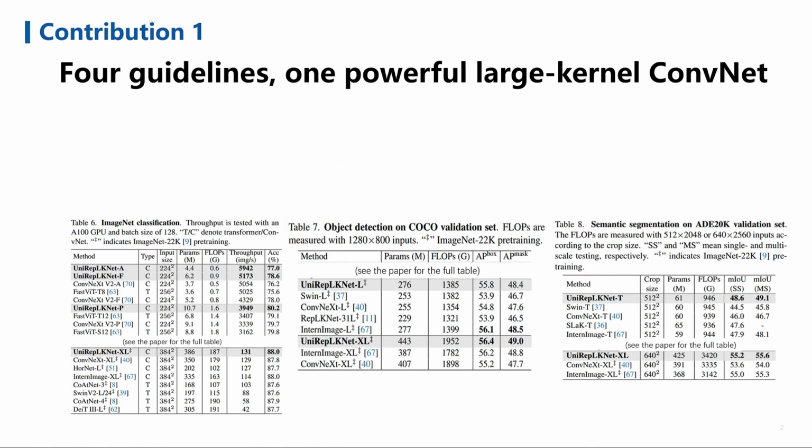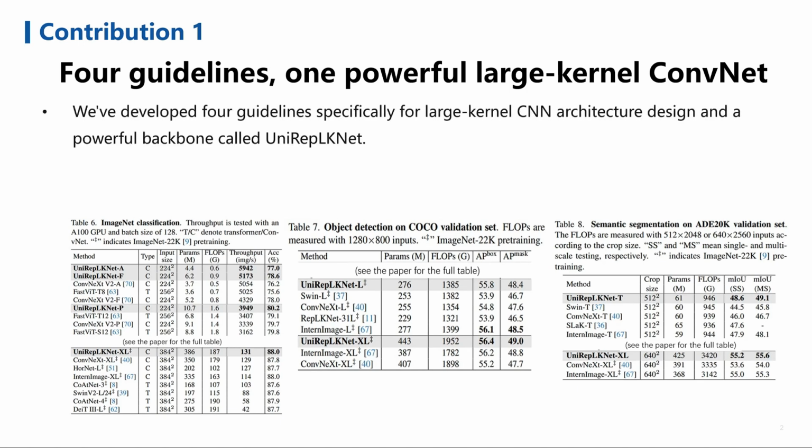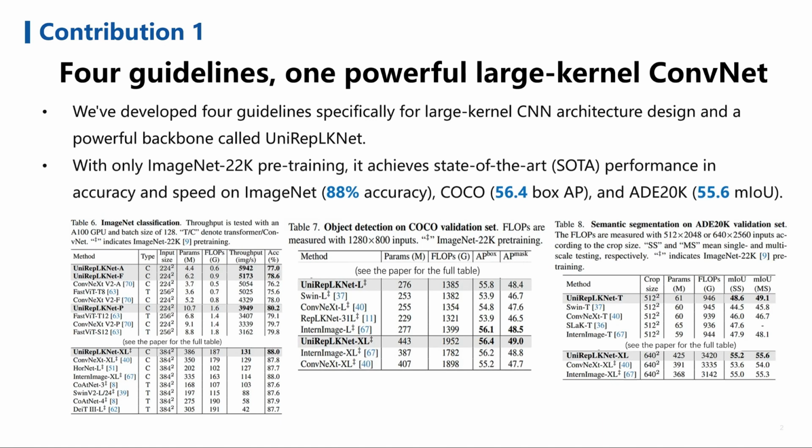Moving on to our first contribution, we developed 4 guidelines specifically for large-kernel CNN architecture design, resulting in a powerful backbone called UniRepLKNet. With only ImageNet 22K pre-training, UniRepLKNet achieves state-of-the-art performance, boasting 88% accuracy on ImageNet, 56.4 box AP on COCO, and 55.6 mIoU on ADE20K. These tables highlight our model's superior accuracy and efficiency compared to other leading methods.